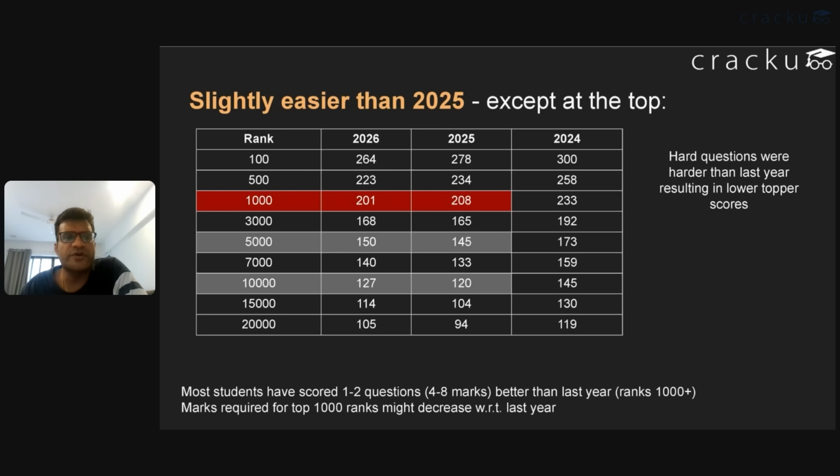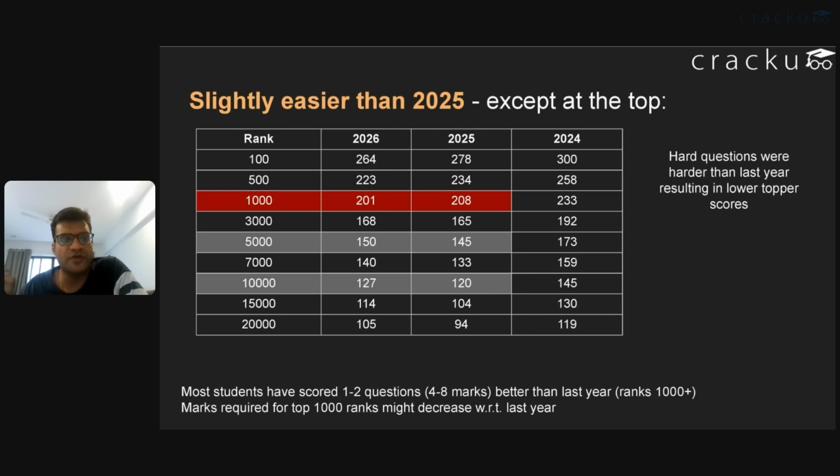Now, what about the scoring? This is what we think about marks versus the actual rank. One thing I found very interesting was that the scores of the toppers were lesser this year compared to 2025, but overall, the scores are higher. In my opinion, the paper was easier this year, but there were some very hard questions. So the toppers' scores fell, but because the other questions were easier, many people did better this year.